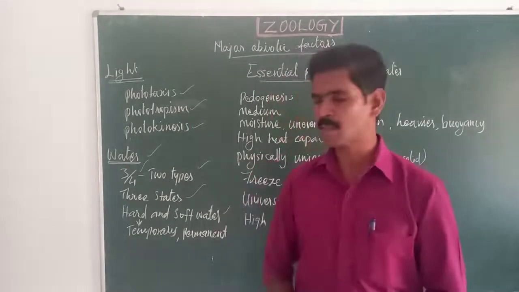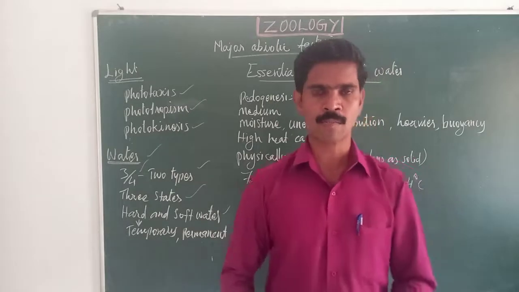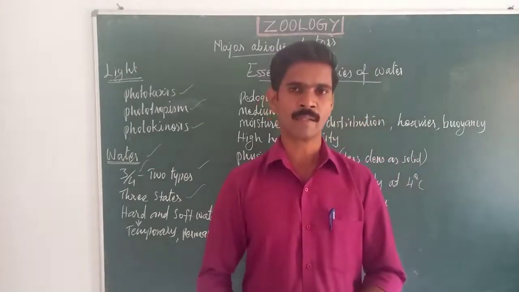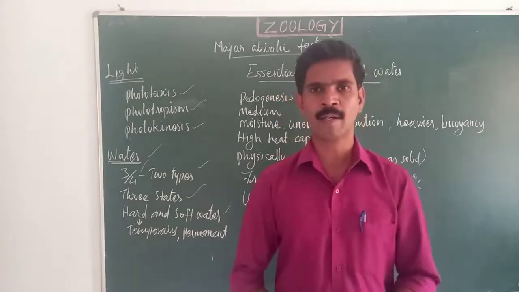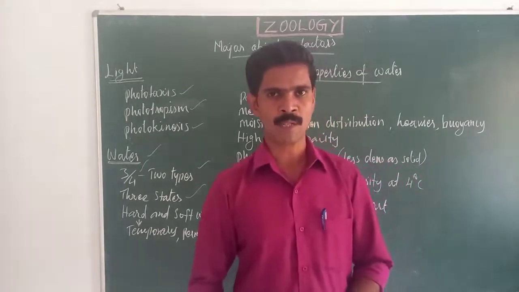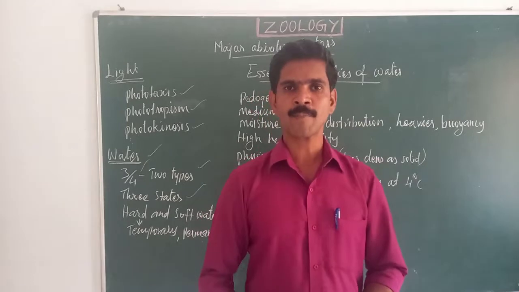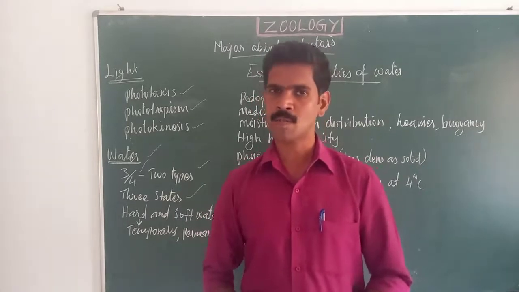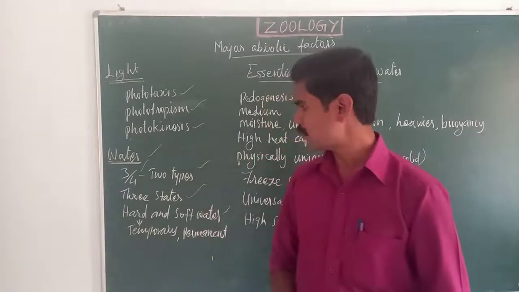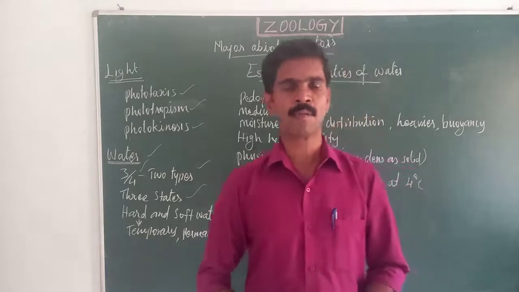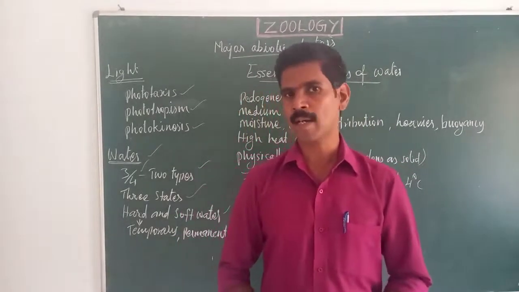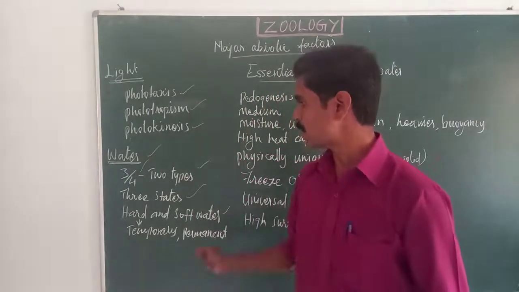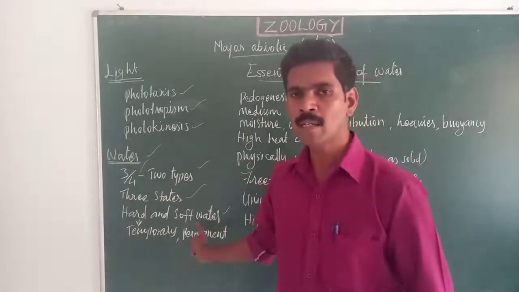So now we have completed a small introduction about water. The first point: 3/4 of the earth's surface is covered with water. The second point: there are 2 types of water, fresh water and salt water or marine water. The third point: water is available in 3 conditions, liquid, gaseous and solid. Next, hard water and soft water.